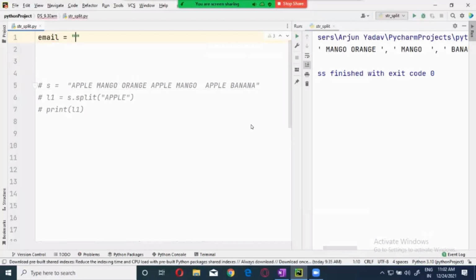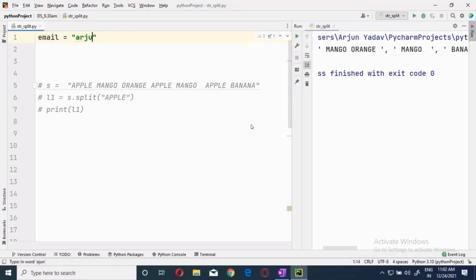Say my name, Arjun dot, you can take your name, I'm just showing an example, at gmail.com.